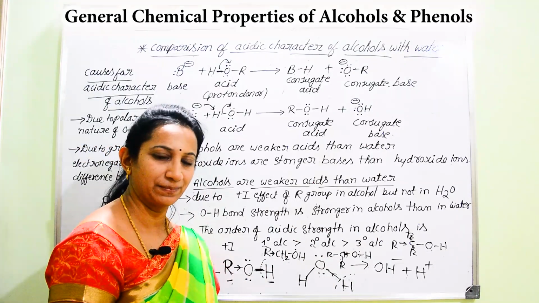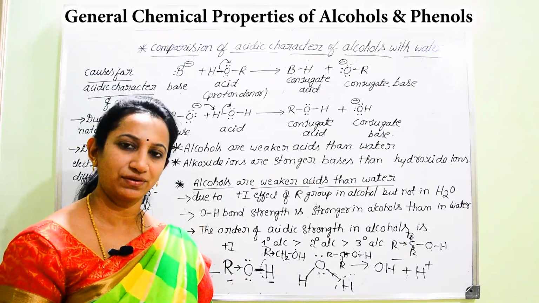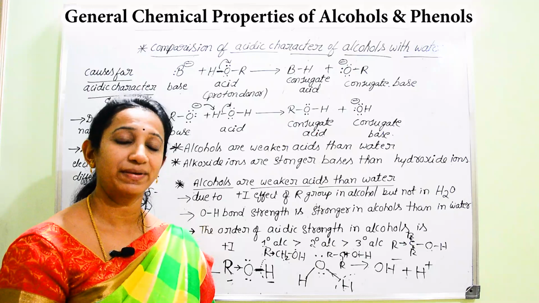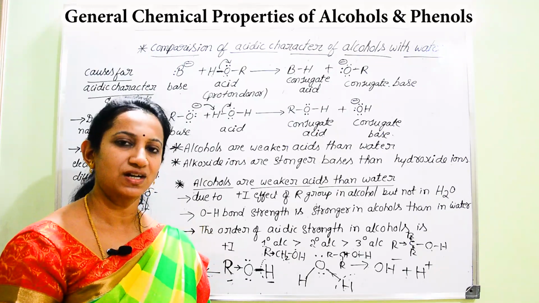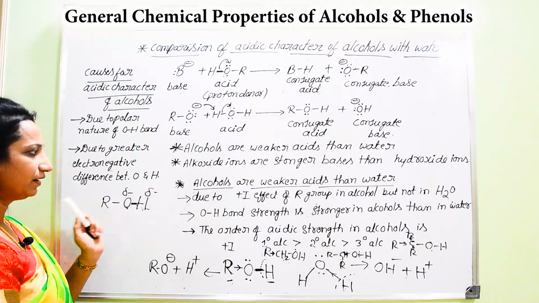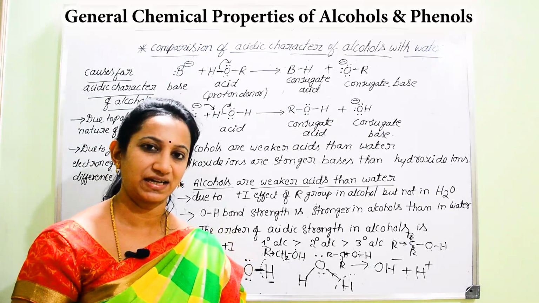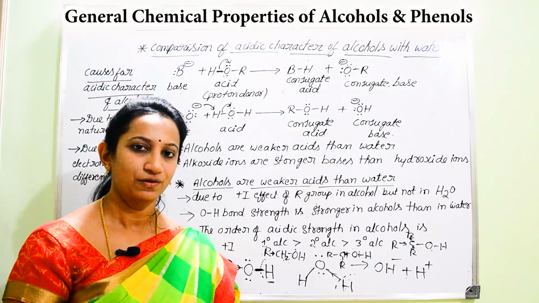Now, we can easily compare the acidic character of alcohols with water, and even compare the acidic character of different alcohols. That is mainly depending on the bond strength of the OH, and it is also due to the polarity between the oxygen and the hydrogen. I think it is clear with regard to the acidic character of alcohols and comparison of acidic character with water.